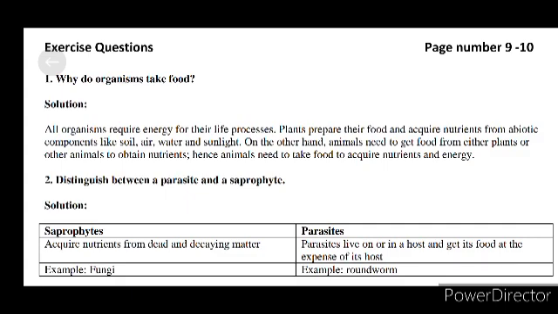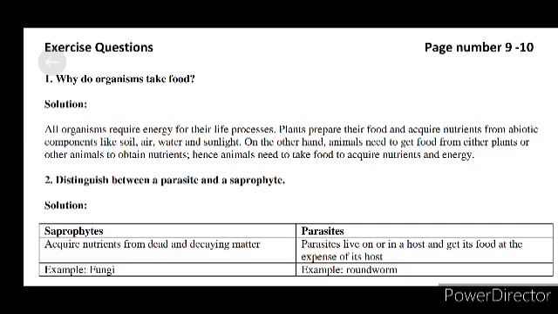Answer: all organisms require energy for their life processes. Plants prepare their food and acquire nutrients from abiotic components like soil, air, water and sunlight. On the other hand, animals need to get food from either plants or other animals to obtain nutrients. Hence animals need to take food to acquire nutrients and energy.